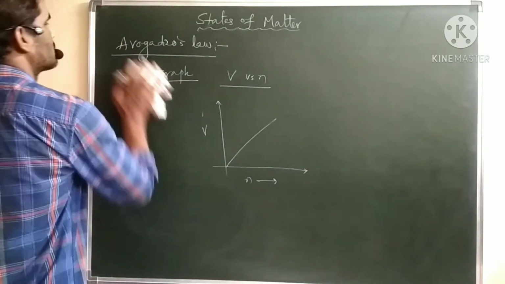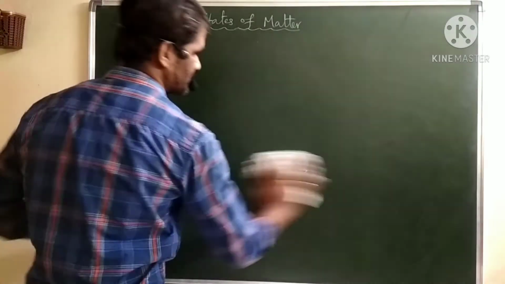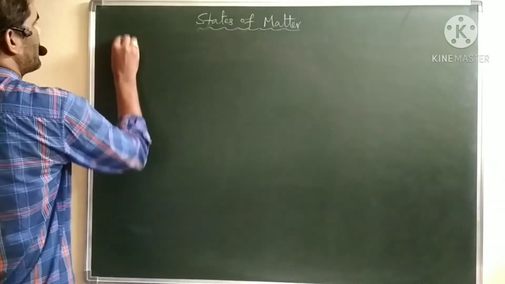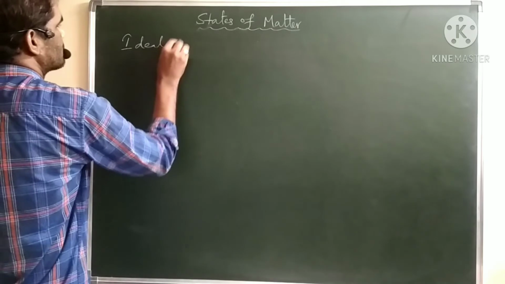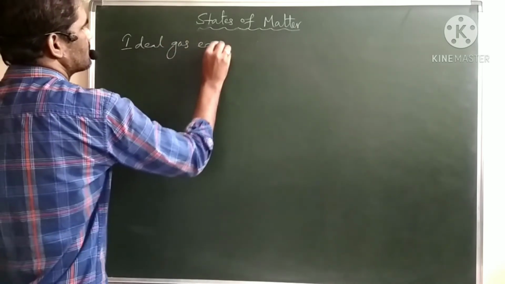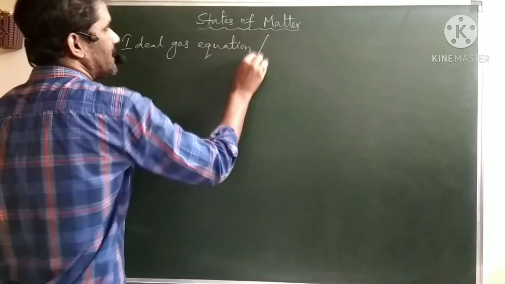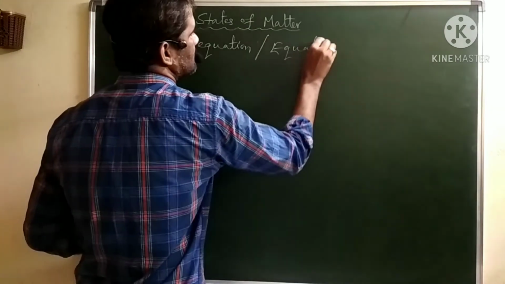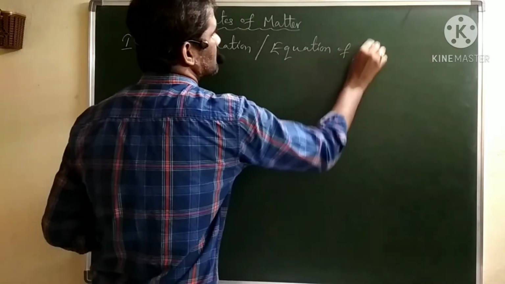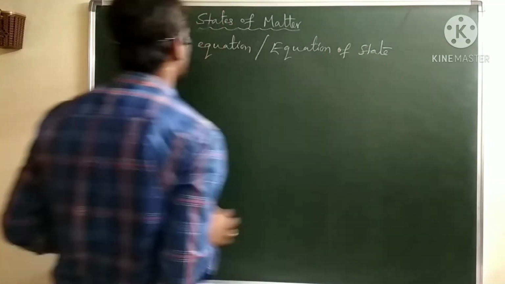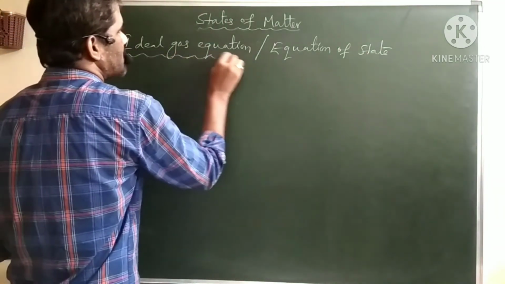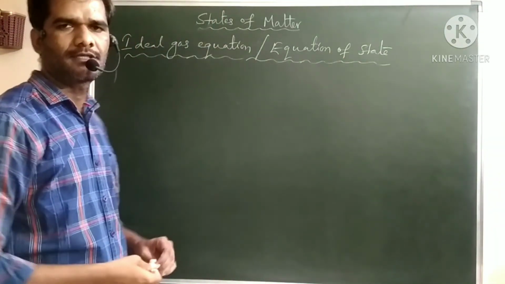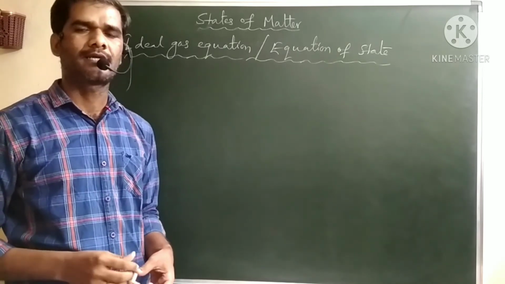And next we have the ideal gas equation, also called the equation of state. We can derive this ideal gas equation from the previous gas laws, that is from Boyle's law, Charles' law and Avogadro's law.